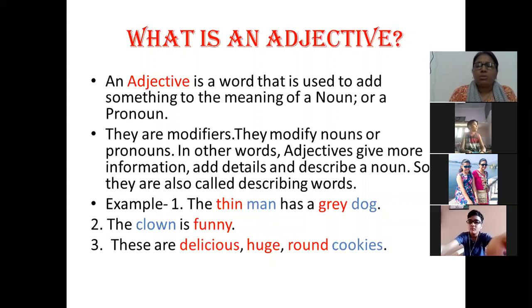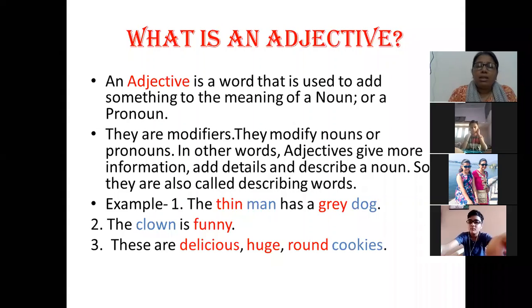They are nouns. The words which are in red color, they are adjectives, or you can say they are describing words. So now thin, grey, funny, delicious, huge and round, they all are describing the words man, dog, clown and cookies.